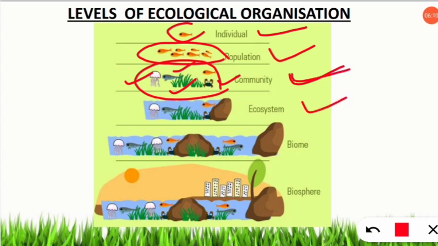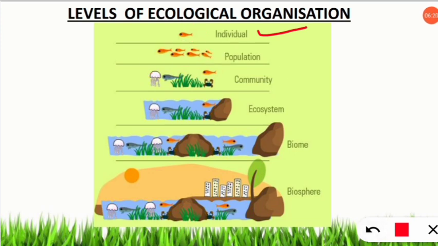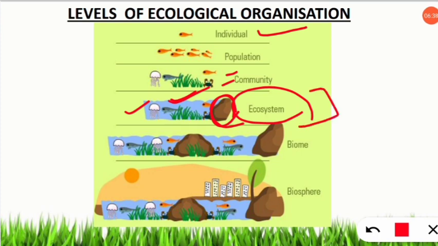Next comes ecosystem. Ecosystem will be what? When they will be interacting with the abiotic factors. So you will see the difference between the community and ecosystem in this picture is beautifully presented, as here you will see there is no water, neither any rock, but here the rock is coming and also water is seen. That means when these living beings are interacting with the abiotic, that is rocks, water, temperature, then it will be called as the ecosystem. Their ecosystem is the interaction, and when we are studying them, it is called the ecology.